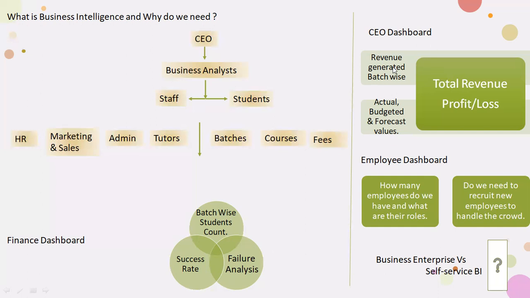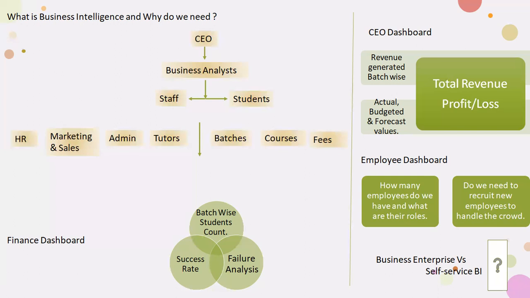He can even go through the revenue generated batch-wise, the actual budget and forecast values, and the total revenue and profit. Everything he can go through. You don't need to go to each and every branch. So simple, one go, one system. From his system he can view everything: batch-wise profit and loss, branch-wise profit and loss, state-wise profit and loss, even country-wise or whatever it might be.